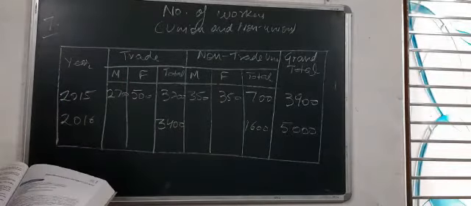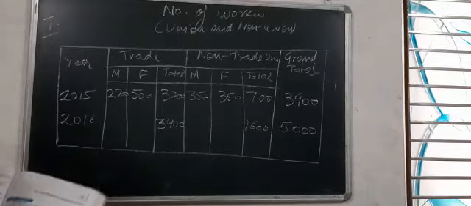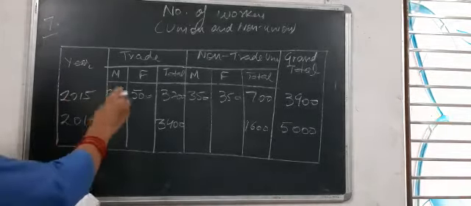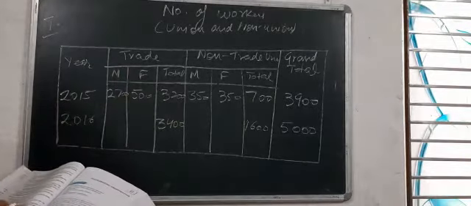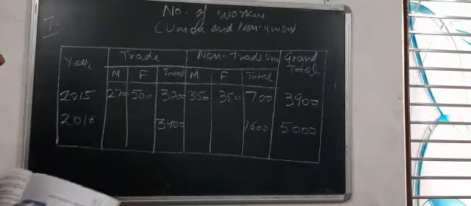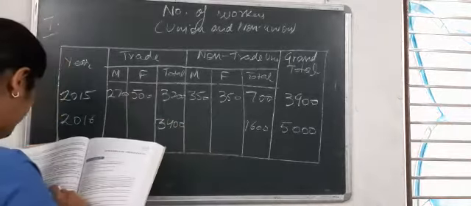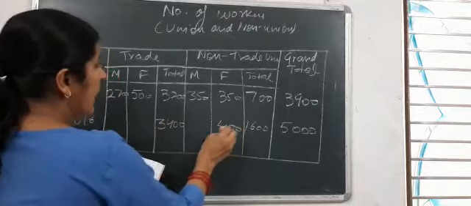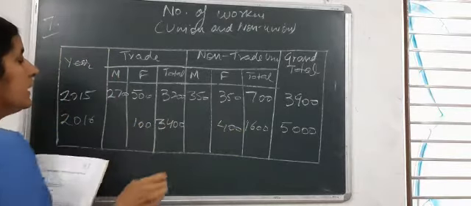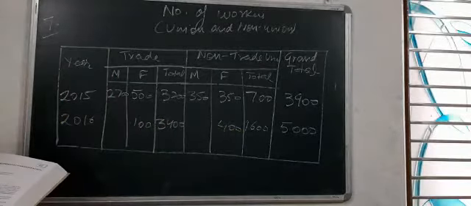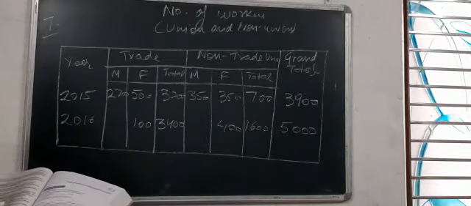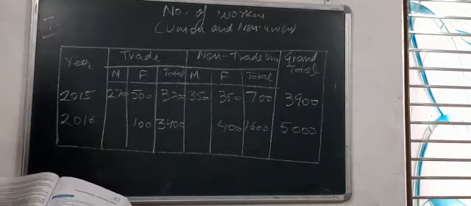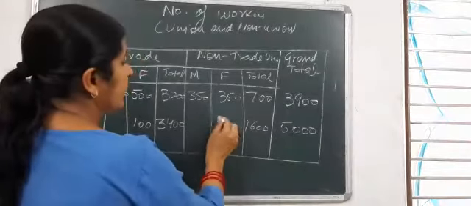Now the next, the number of women workers employed was 650. Total women workers was 650, including trade and non-trade, out of which 400 did not belong to any trade union. Sorry, the number of women workers are 650, out of which 500 did not belong to a union.